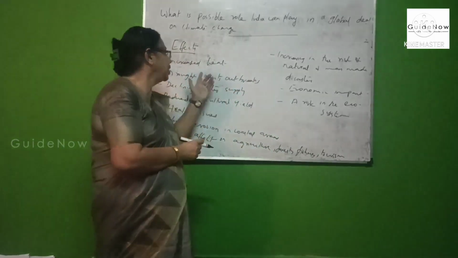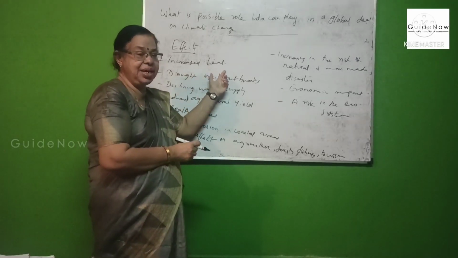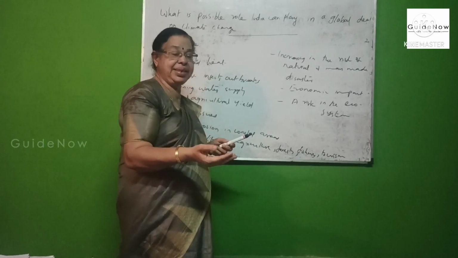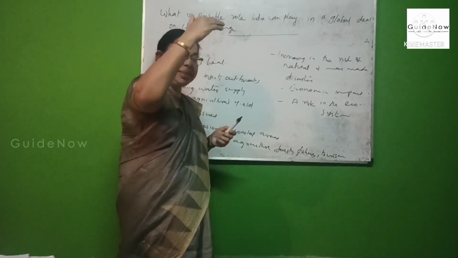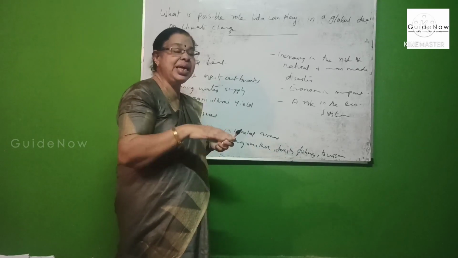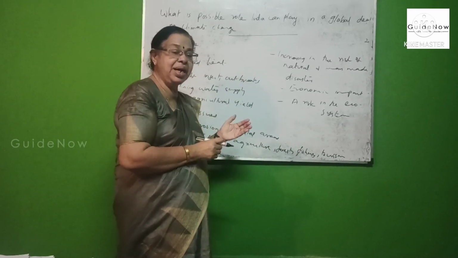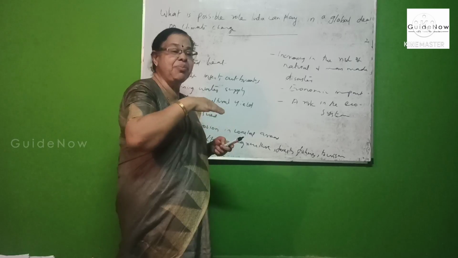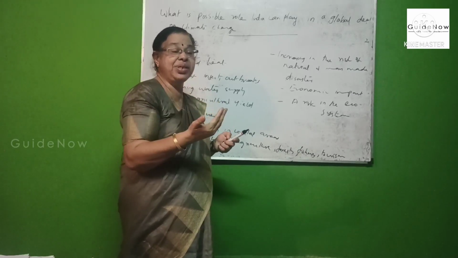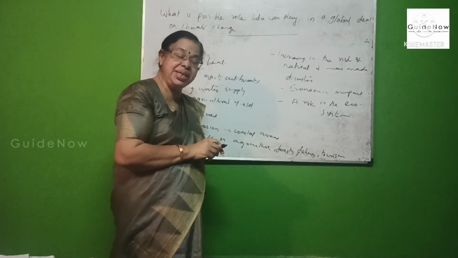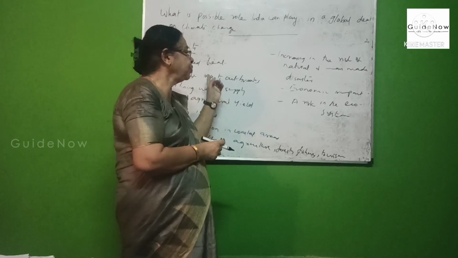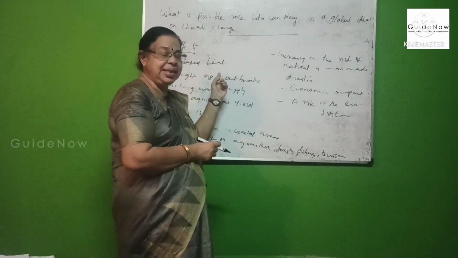Not only this, there is increased heat. One of the important effects is increased heat, increasing temperature. This may reduce the rainy season and winter season, adversely affect our agriculture, and at the same time adversely affect man. Increasing temperature adversely affects the working capacity of the individual because of the high temperature. This is known as increased heat.